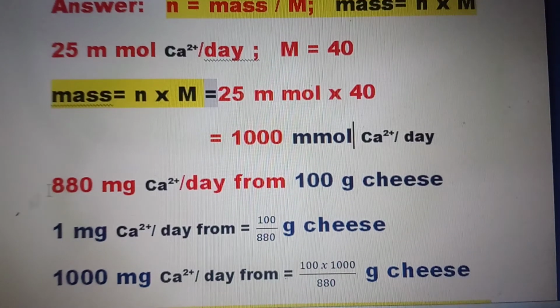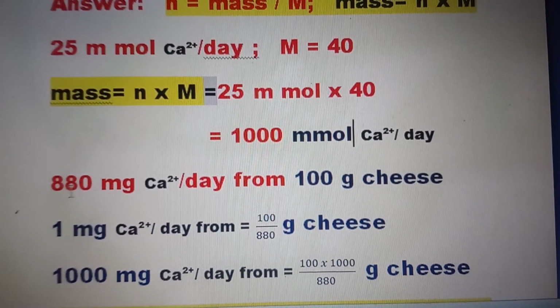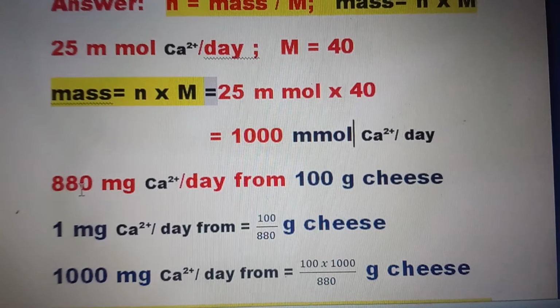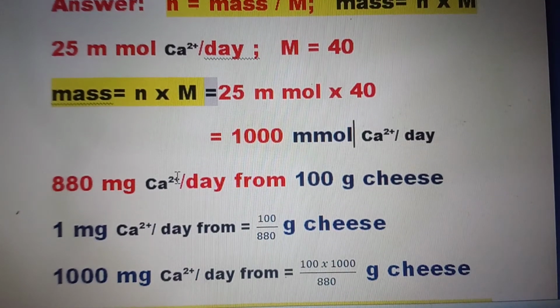It is given in the question that 880 milligrams of calcium 2 positive ion per day is obtained from 100 grams of cheese.